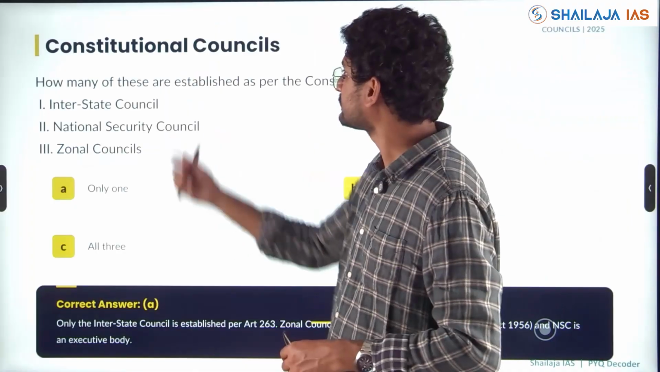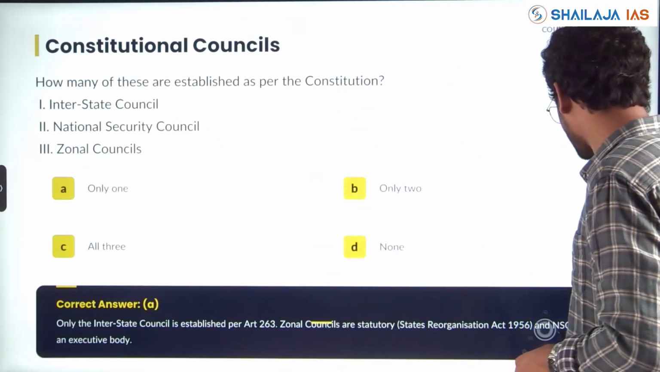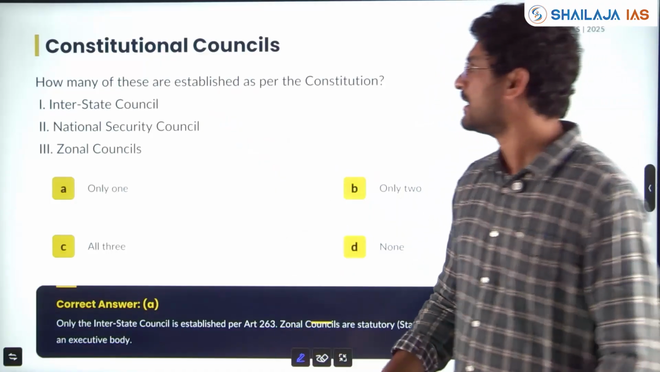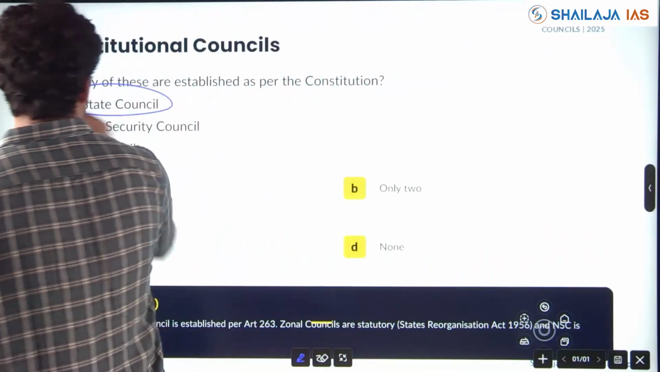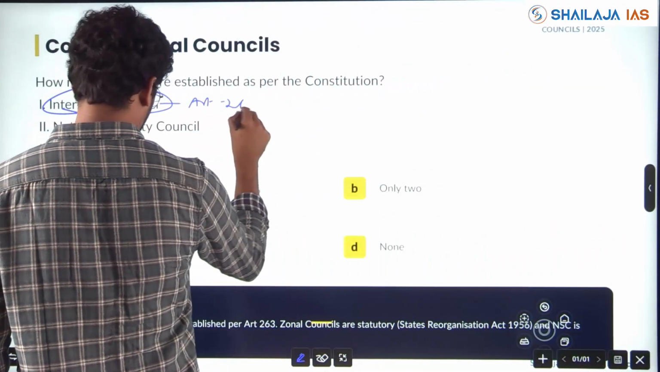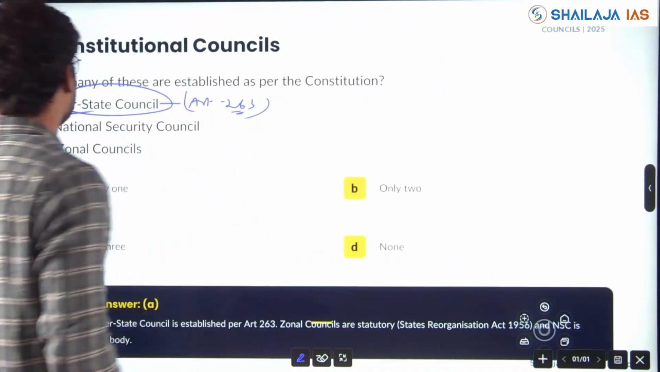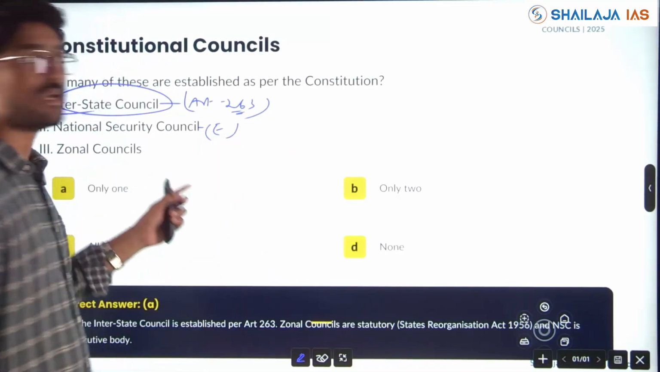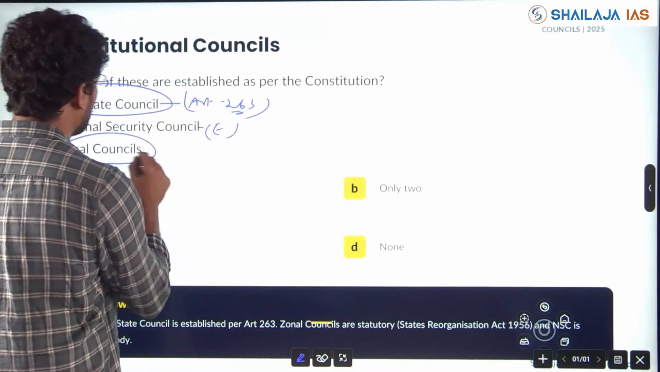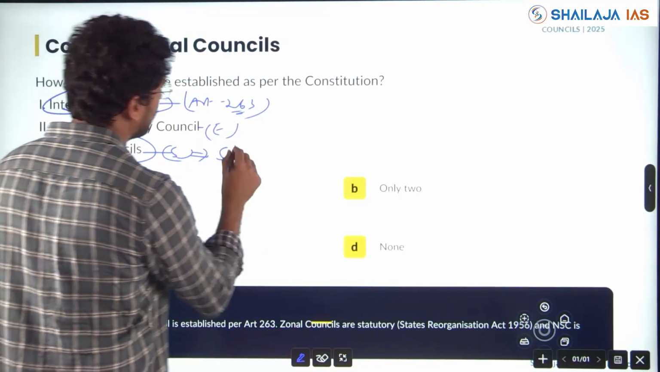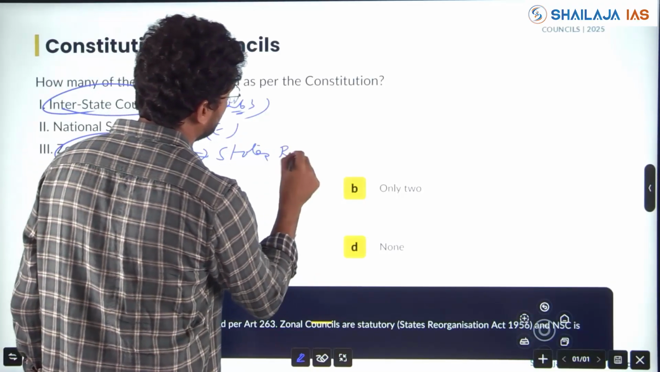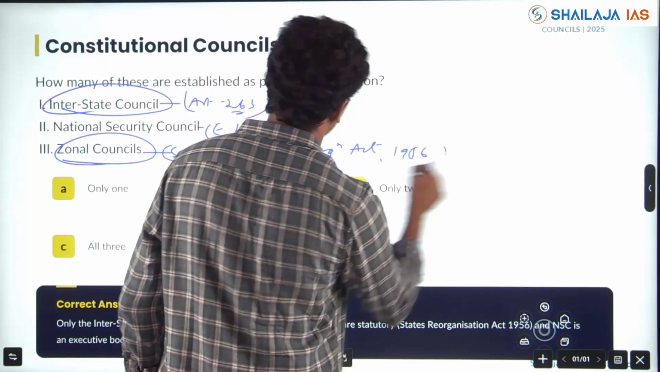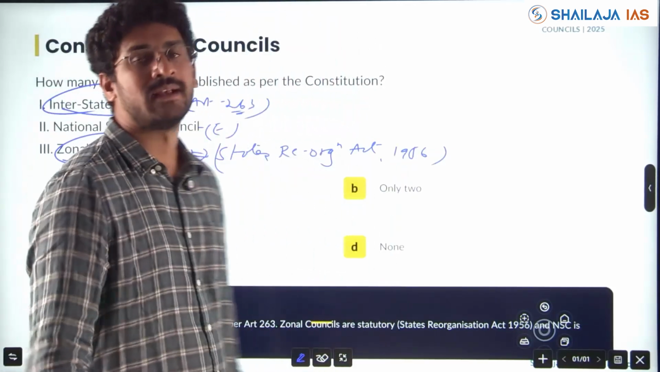We'll see the questions asked in 2025, my friends. Direct question. How many of these are established as per the constitution? Interstate Council, yes, Article 263. National Security Council, no, it's an executive body. Zonal Council, no, it is a statutory body under the States Reorganization Act, right? In the States Reorganization Act 1956, the Zonal Council was added.